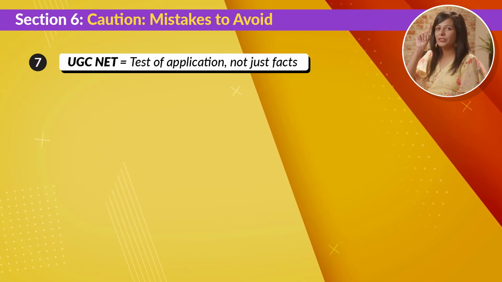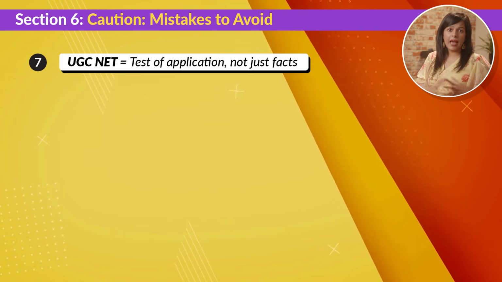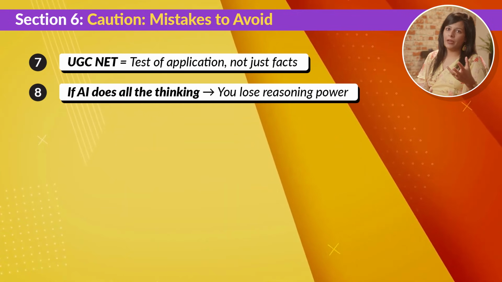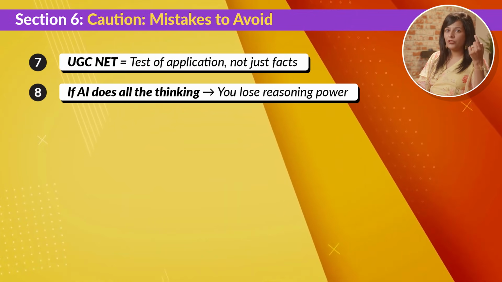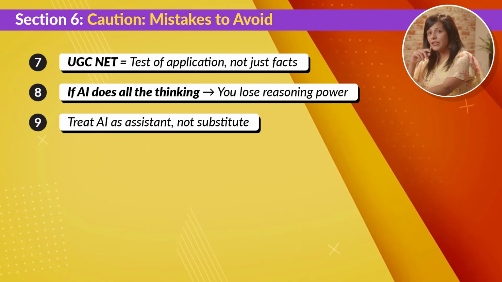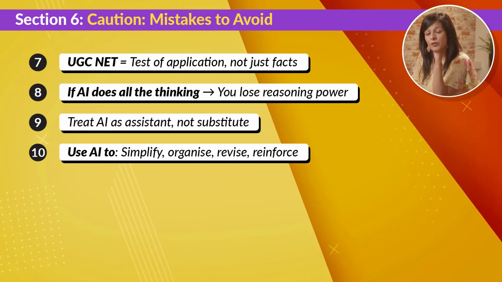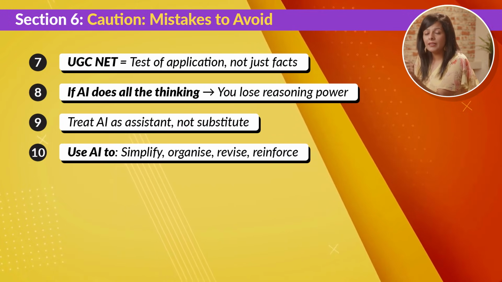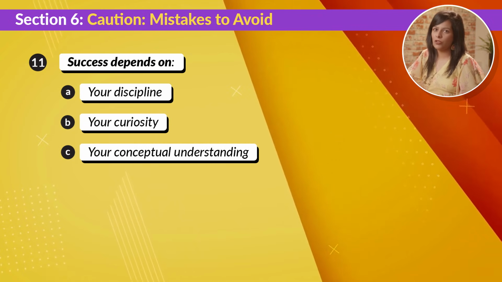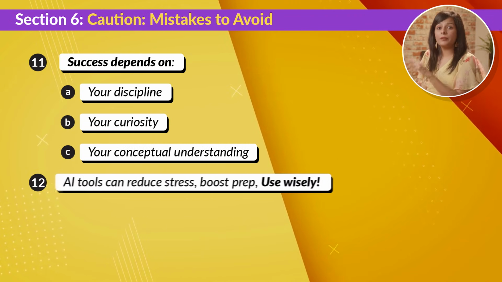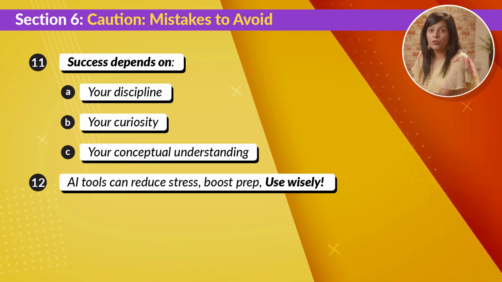The truth is, UGC NET is not just a test of information, it is a test of your ability to analyze, evaluate, and apply that information. If you allow AI to do all the thinking, you lose the muscle that you actually need to crack the exam, your own reasoning skills. So, make sure you treat these tools as assistants, not substitutes. Use them to simplify, organize, revise, and reinforce, but never let them think for you. At the end of the day, your discipline, your curiosity, and your ability to connect concepts are what will get you through. Together, these tools can make your UGC NET journey more effective and less stressful. But only if you use them wisely.